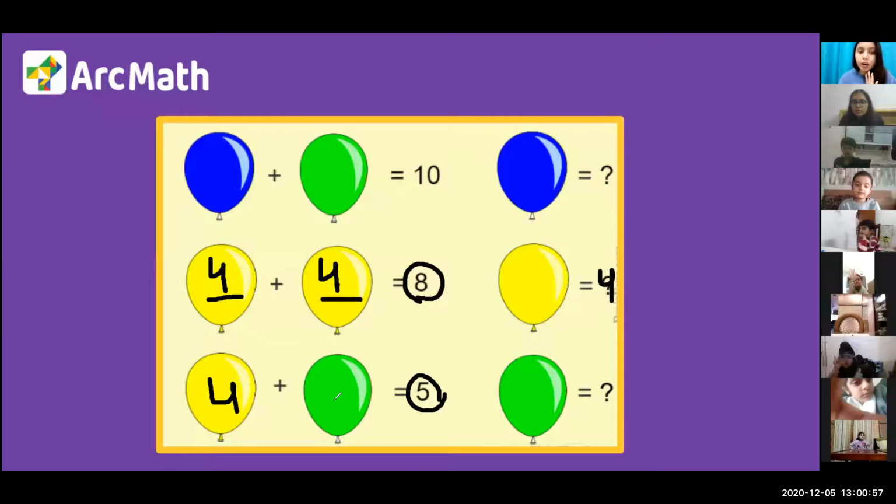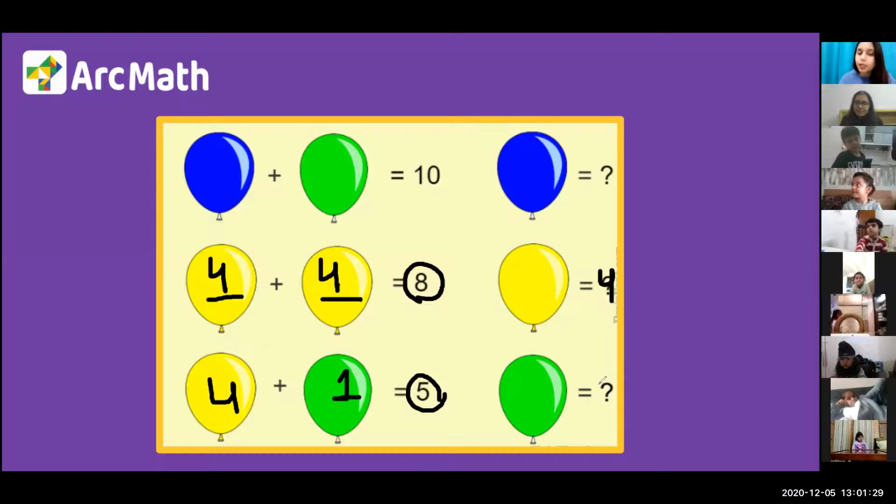कैन वी फाइंड हाउ मेनी ग्रीन बलून्स आर देयर. 4 प्लस ग्रीन इज इक्वल टू 5. यस मेहराज, व्हाट इज योर आंसर. 1. Okay, Saran is also saying 1. Yes, Chet, your answer. 1. Very good, all of you. We add 1 in 4 to make 5. Yes, we add 1 in 4 to make 5.